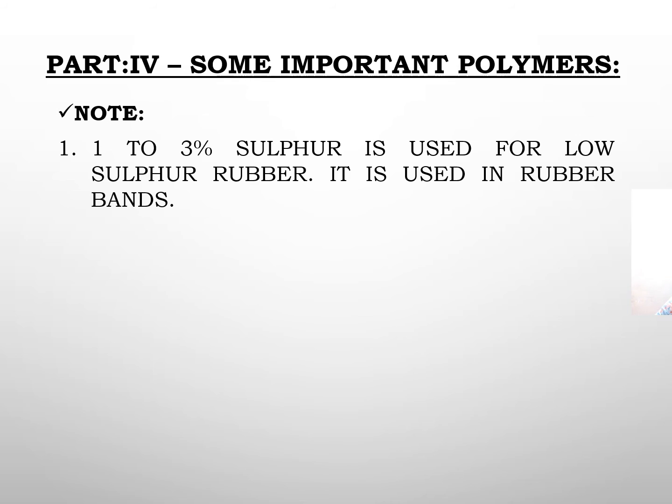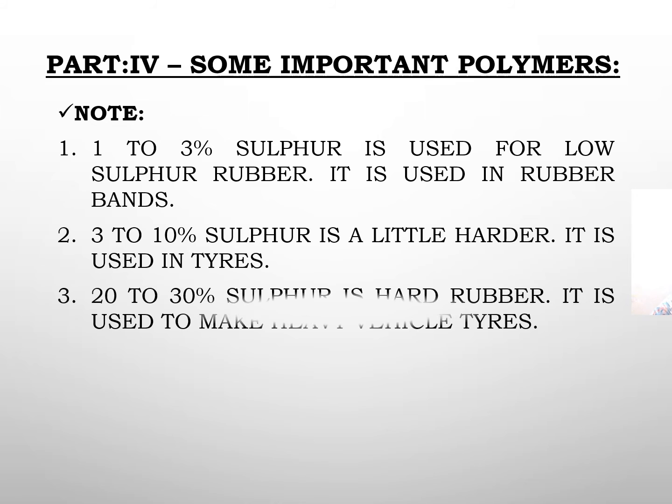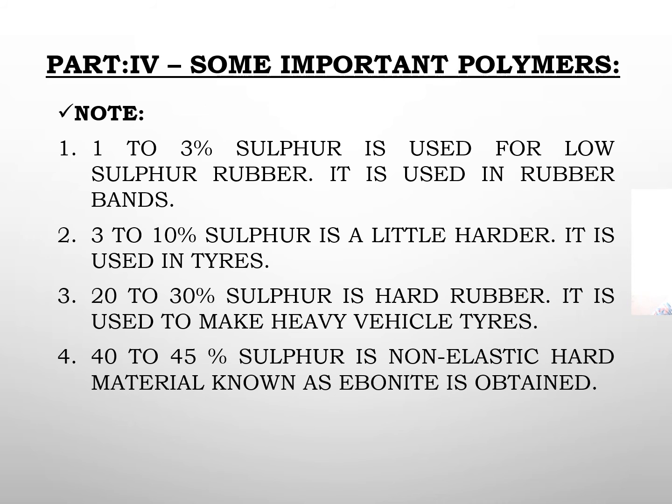Up to 3% sulfur is used for low sulfur rubber. It is used in rubber bands, and 3 to 10% is used for a little harder rubber that is used in tires, and 20 to 30% sulfur is used for hard rubber, which is used to make heavy vehicle tires. And 40 to 45% sulfur is used in making non-elastic hard materials such as ebonite.